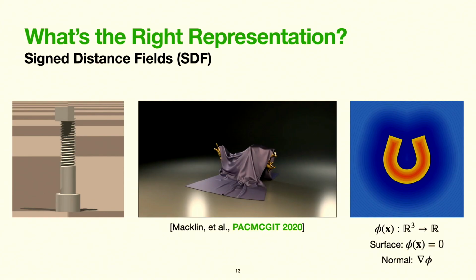So I show an example SDF to the right. And as I'm sure many of you are familiar with, an SDF is simply a map from any point in space to its signed distance to a surface. And with high resolution and interpolation schemes, SDFs can very faithfully represent detailed surface geometry and provide reliable inside-outside information. In this case, he represented the cloth as a mesh and the rigid body as an SDF.